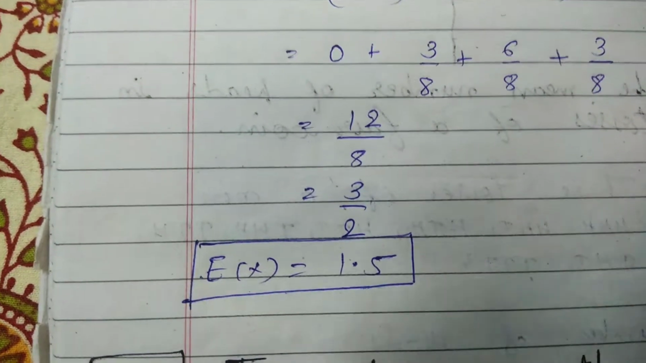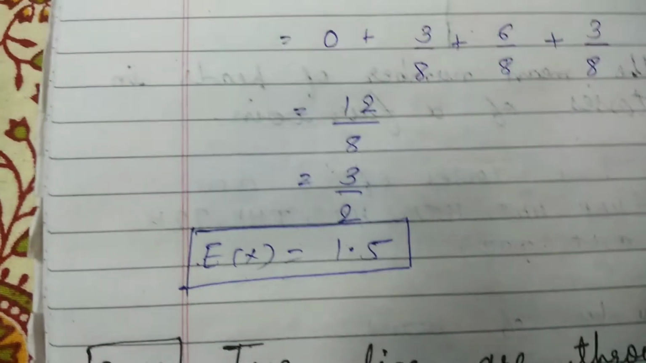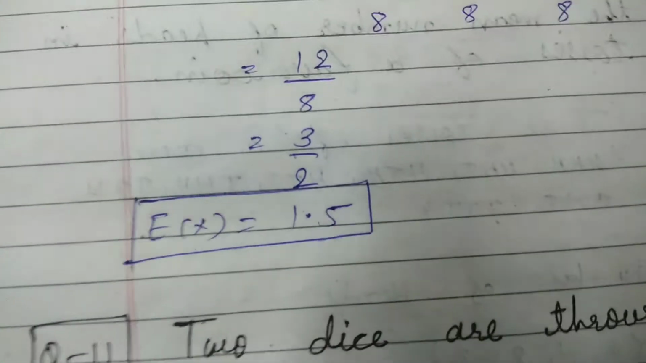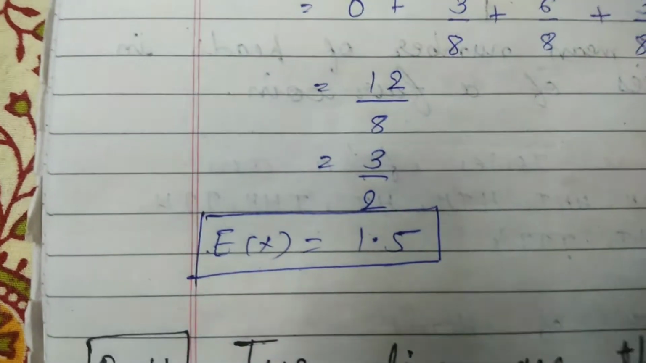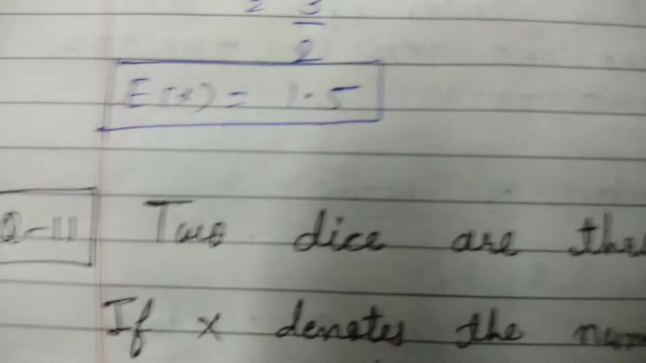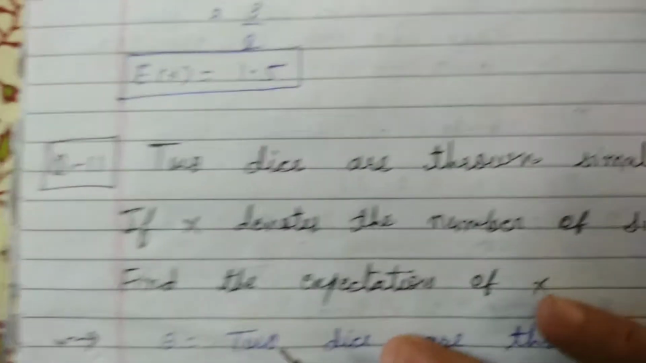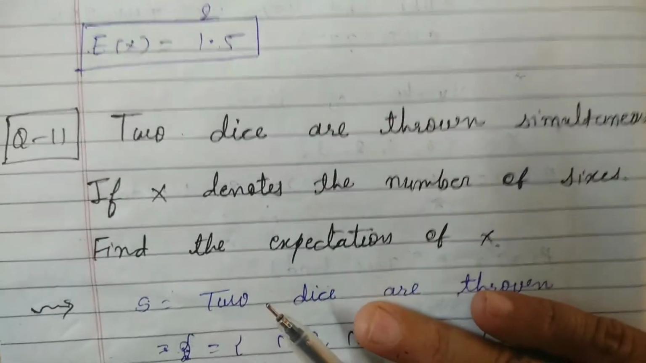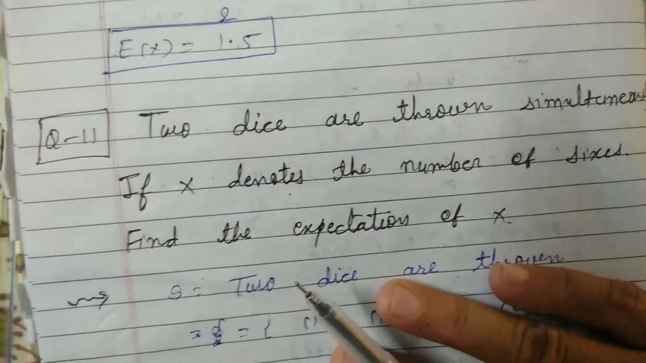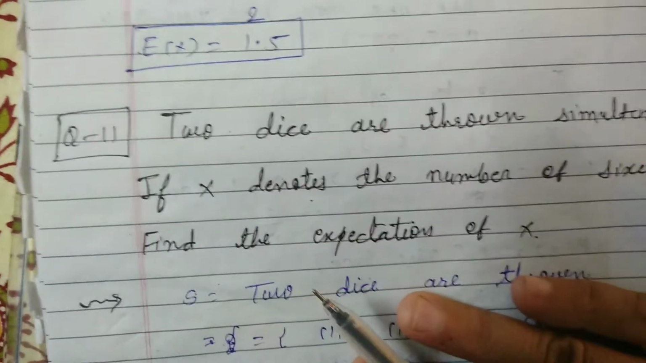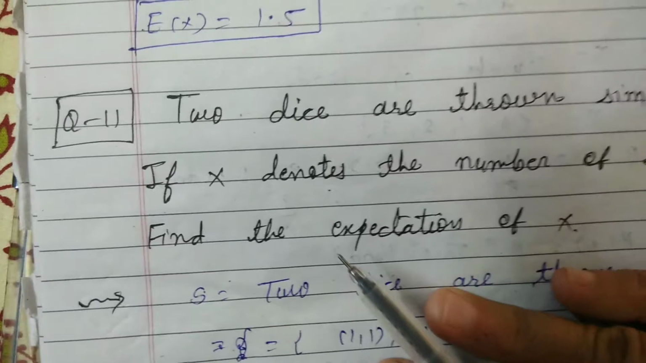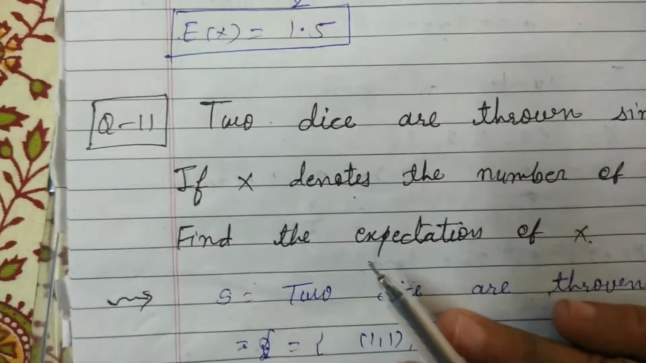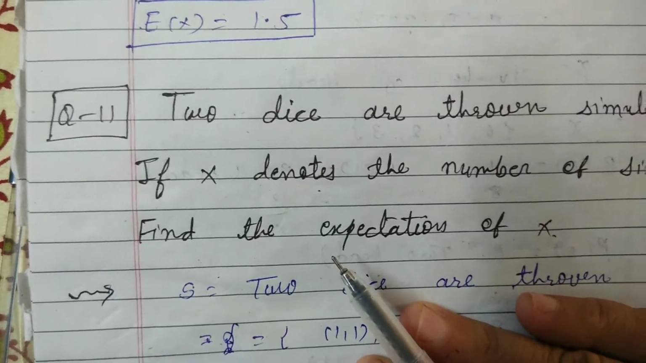Again students, see this: whenever you have to find the expectation of X, or the mean of a random variable, first you have to determine the random variable in the given question, then you have to see the sample space according to that, then third, you have to make a probability distribution, and fourth, we have to find the expectation of X. So let us see the next question now.